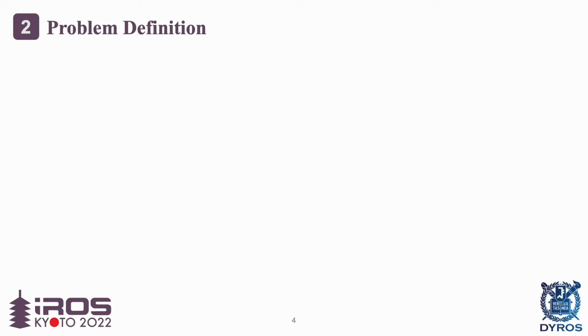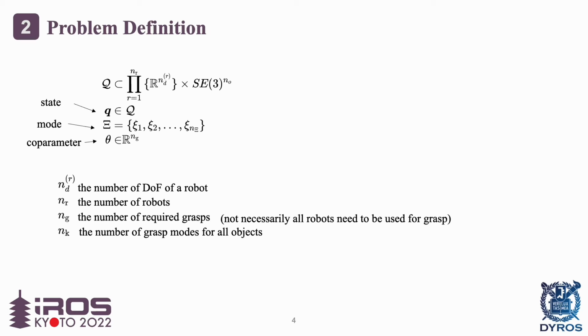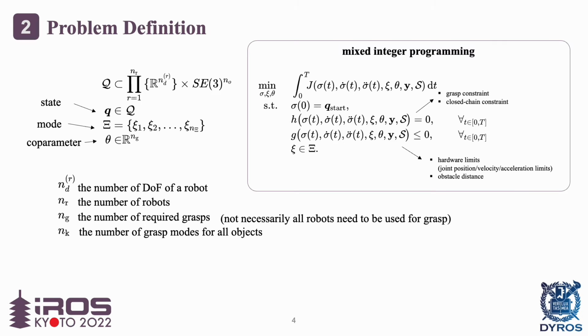The problem we want to solve with this feasibility estimator is the grasp and motion planning problem. The problem with multiple modes can be defined as a mixed integer programming. The state variable is robot and object configuration, and there is a set of modes and coparameters. Here, to solve the mixed integer programming, we need to choose a discrete mode and solve nonlinear programming with the chosen mode.